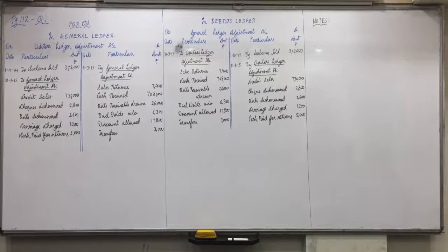All transactions are recorded now, we have to do the balancing. Debtors generally have which balance? Debit.